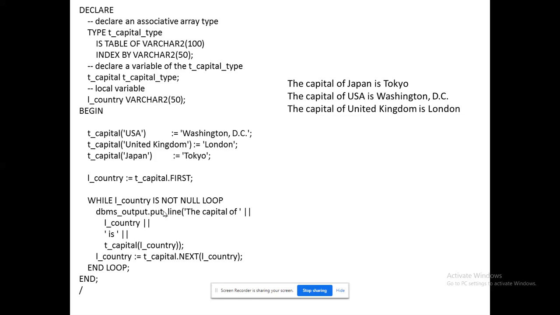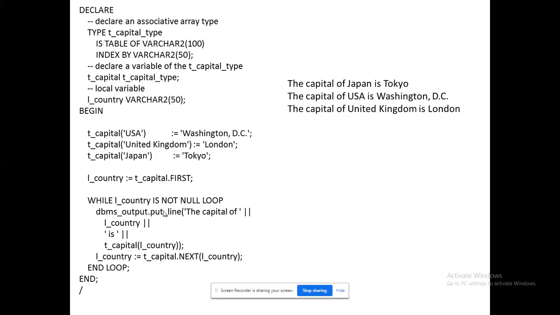Before getting into the control structure, the first key is being assigned to a temporary variable. That variable could be the index variable for my control structure. So the iterative control structure will roll over, and it will fetch me all the available elements in the temporary variable. Once no elements are available, it will come out of the control structure. So here my important learnings are two things: dot first and dot next. These are the two built-in methods for my associative array.